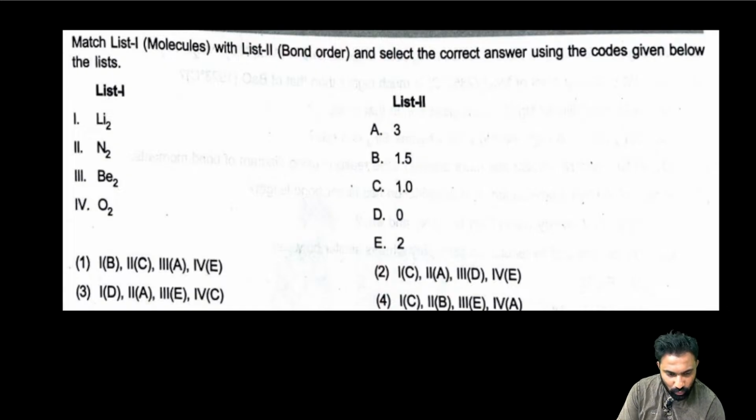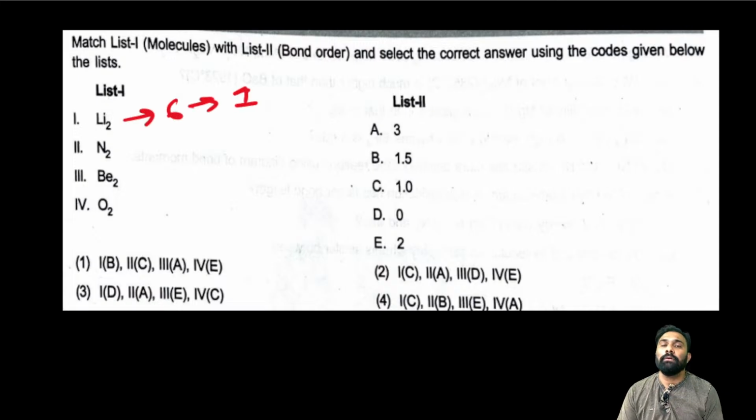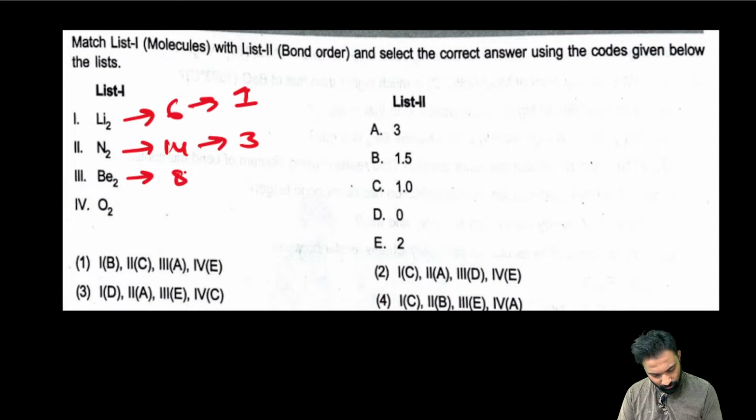Answer is 2, 2, 2, 2, 2, 2, 2. Li2+, 6 electrons, bond order is 1. Right? N2, 14 electrons, bond order is 3. Be2, 8 electrons, bond order is 0. O2, 16 electrons, bond order is 2.